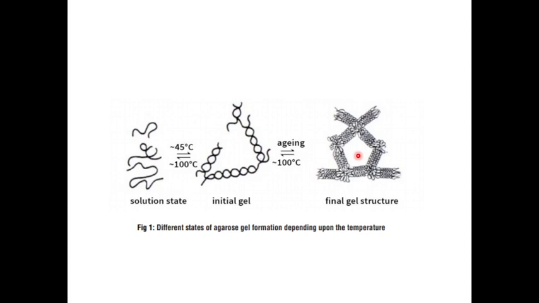You can see it in this figure. All these processes are reversible. If we heat the gel to approximately 100 degrees, it will go back to the solution state. This is the hysteresis shown by the agarose gel.